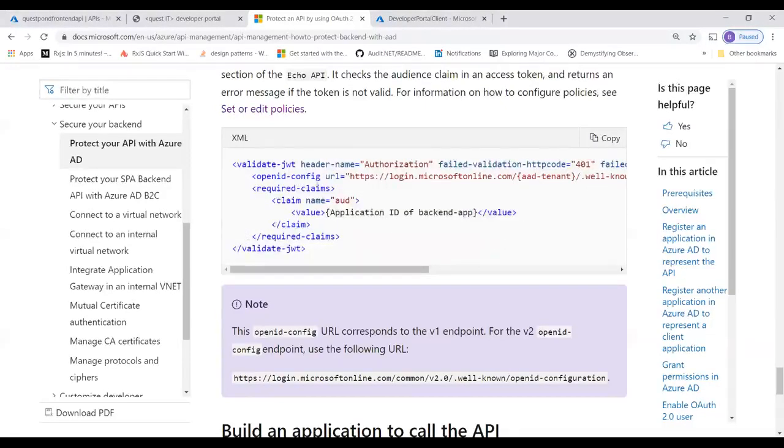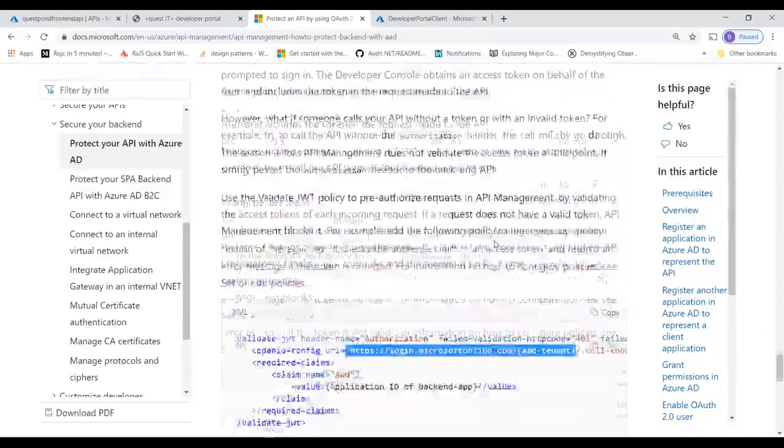So this validate JWT out here has two things. One is it has a login URL. This login says how this logging is happening. For example, let me show you.